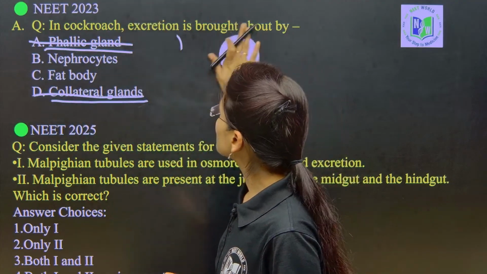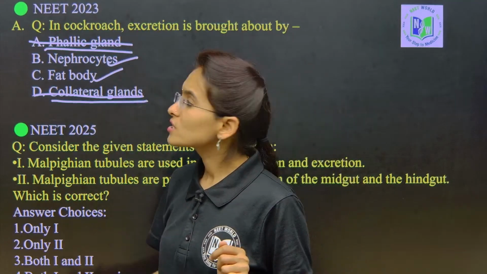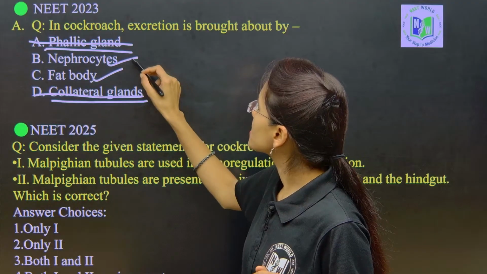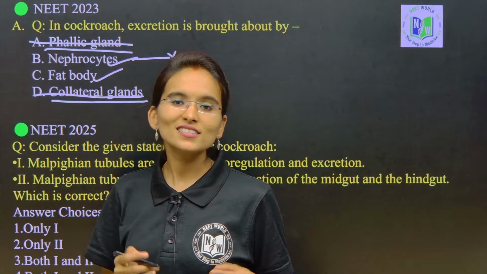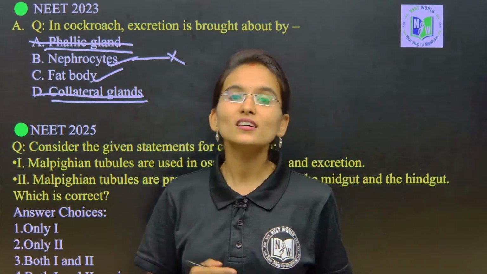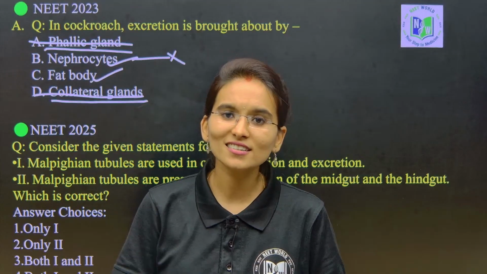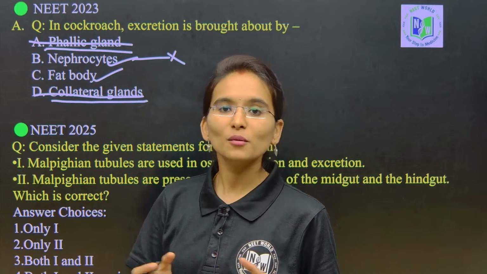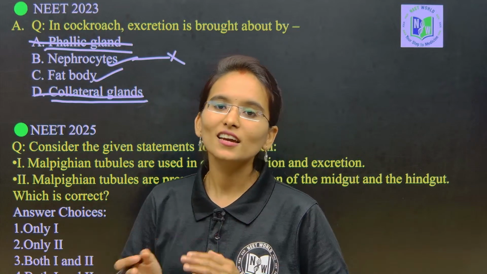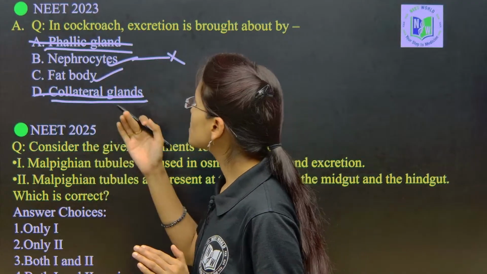Now look into option B and option C. What is option B? Nephrocytes. Are you thinking whether this option is true, my dear students? It is wrong, because nephrocytes act like detoxification centers and are involved in maintenance of the hemolymph balance. They will balance the hemolymph, and they are also involved in excretion, but not the major part.